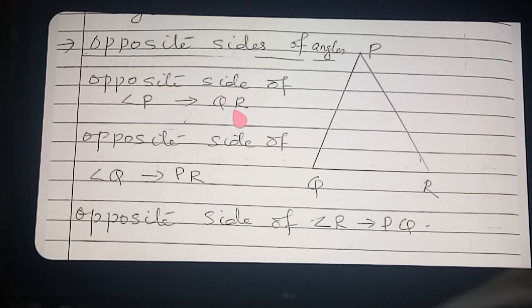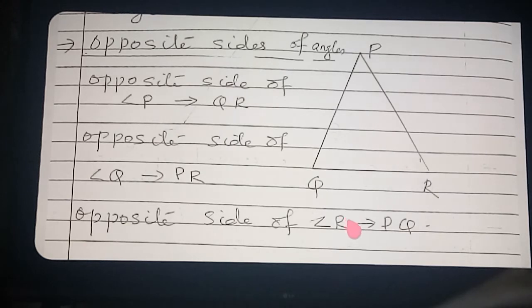QR. Similarly, what is the opposite side of angle Q? Drop vertex Q, join the remaining vertices and say PR. Very easily you can understand now. So the opposite side of angle R: drop angle R, then join the remaining vertices and say PQ. So you got the opposite side of each angle.